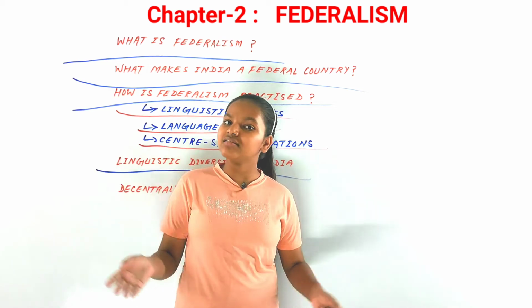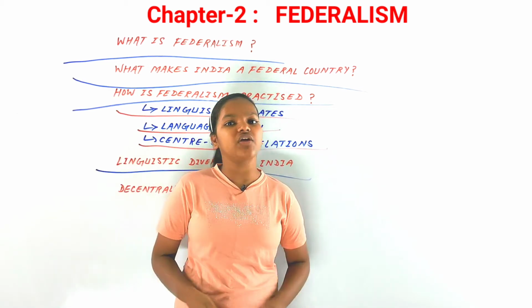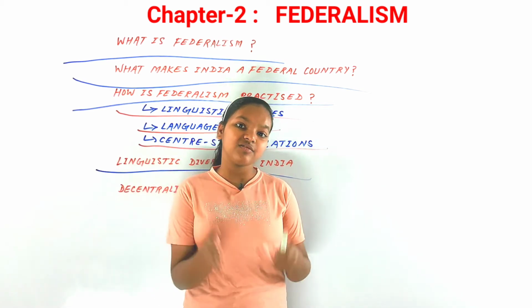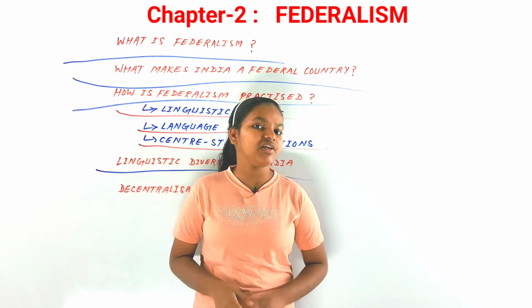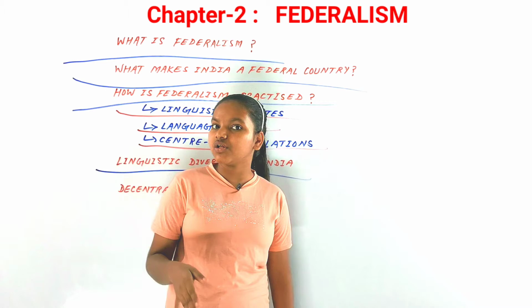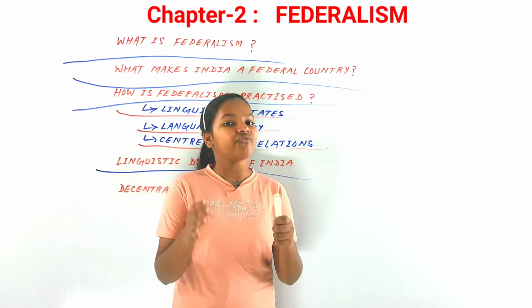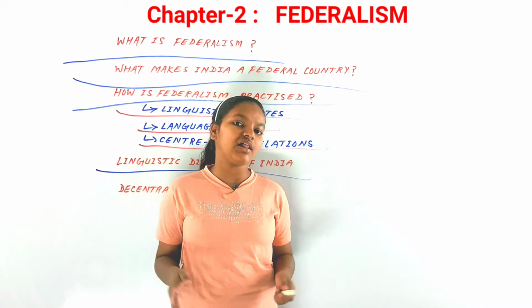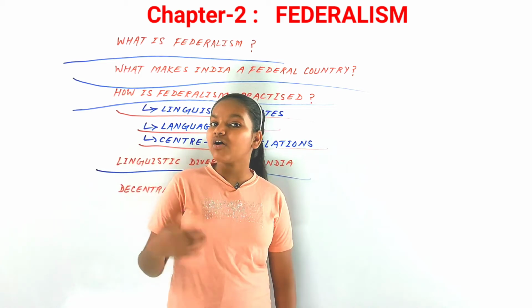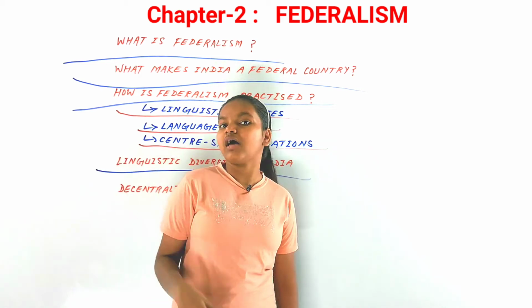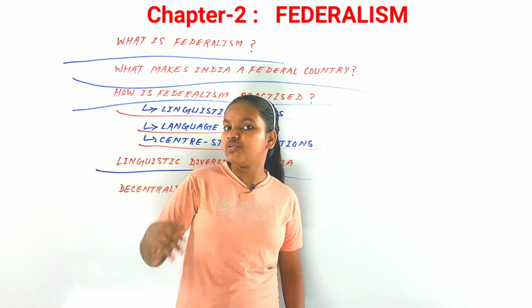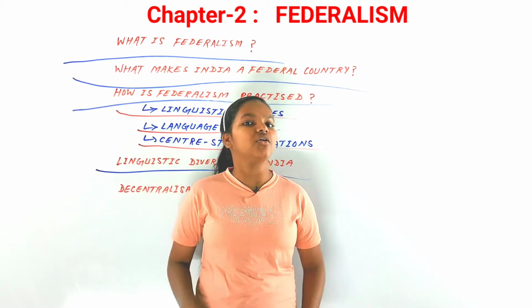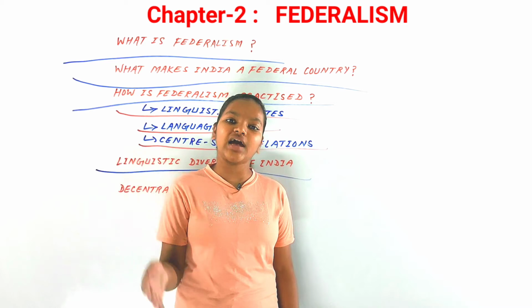So then how can we say that it is the national language of our country, or the official language? That is why we have the scheduled languages. In the 8th schedule of our constitution we have 22 official languages, and that is what we call scheduled languages. All other languages that are not recognized in the 8th schedule are known as non-scheduled languages.